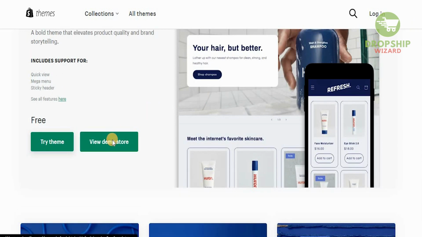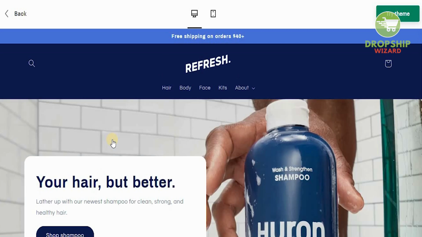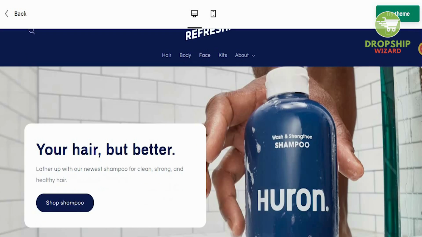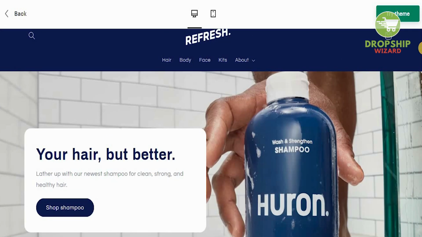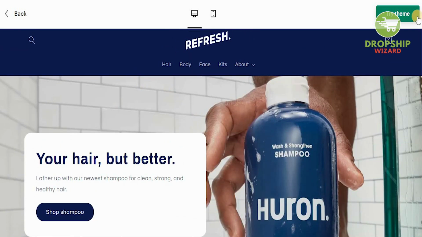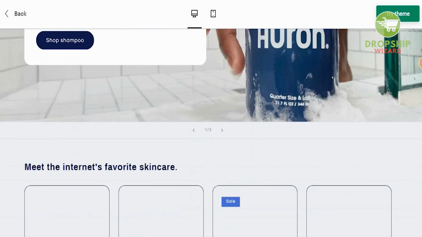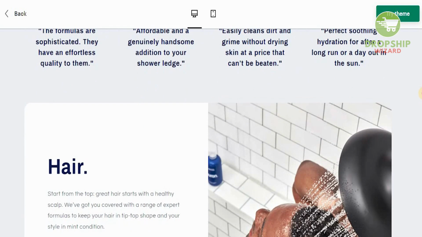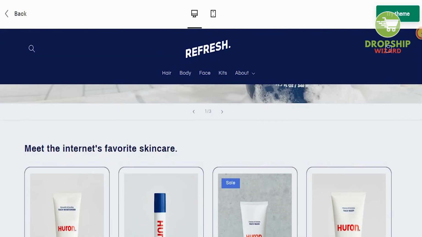Now, once you've done it, just click on view the demo store so you can get an idea of what the actual demo store is going to look like. This is what your demo store is going to look like. All you need to do is change the information, customize it, personalize it to your requirements. And once you've done it, you're good to go, guys, because it's as simple and easy as that.